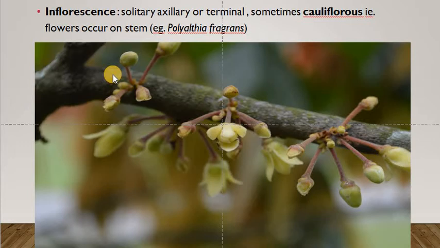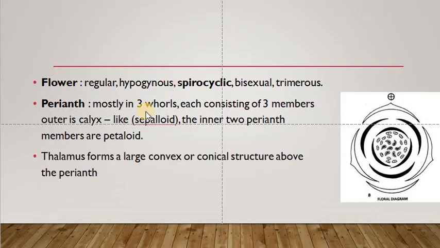When flowers are produced from the stem, such a flowering pattern is called cauliflorous flowering. And if you see the features of the flower, they are regular, they are hypogynous. Androecium and gynoecium are arranged in a spiral pattern, so they are called spirocyclic. They have both sex organs, androecium and gynoecium, so they are bisexual.